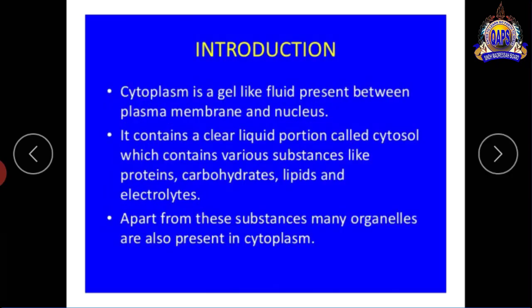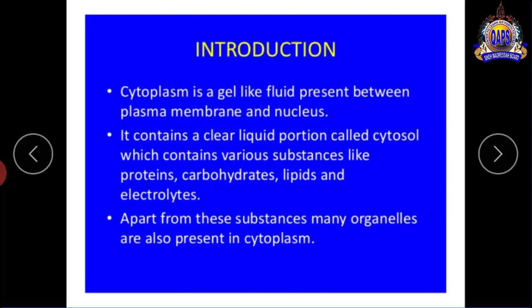Introduction of cytoplasm. Cytoplasm is a gel-like fluid present between the plasma membrane and nucleus. It contains a clear liquid portion called cytosol, which contains various substances like protein, carbohydrates, lipids and electrolytes. Apart from these substances, many organelles are also present in the cytoplasm.